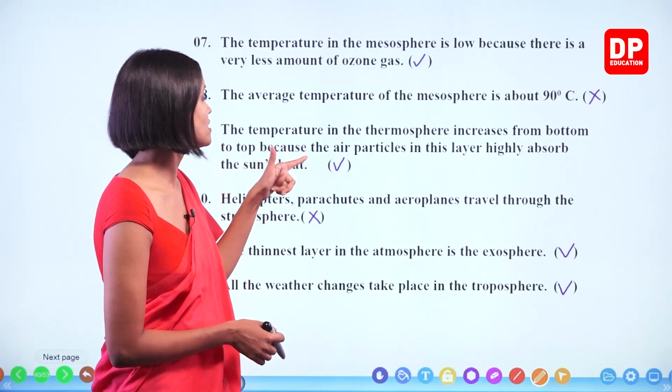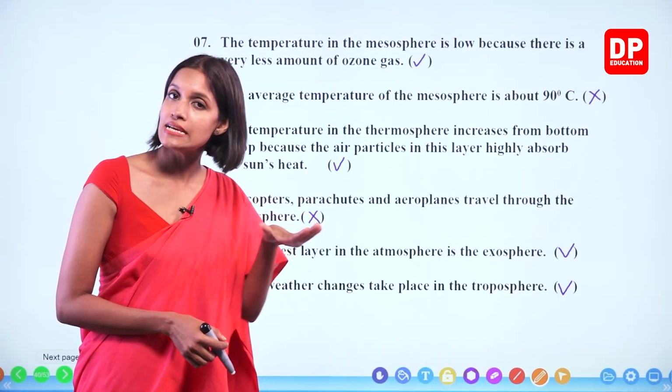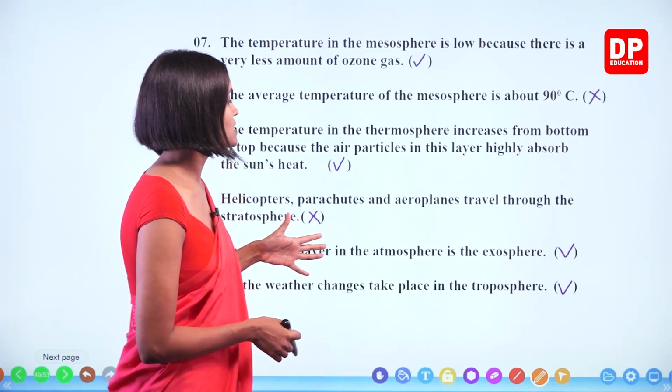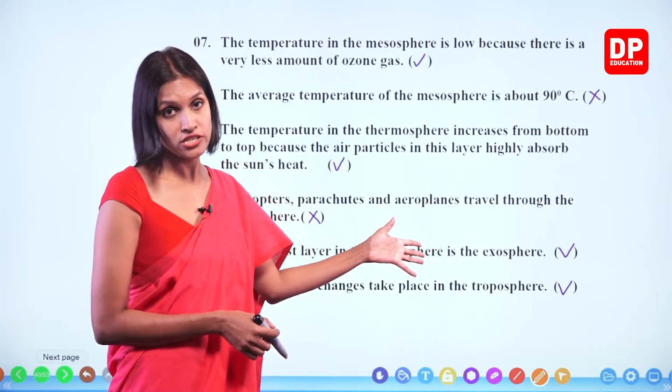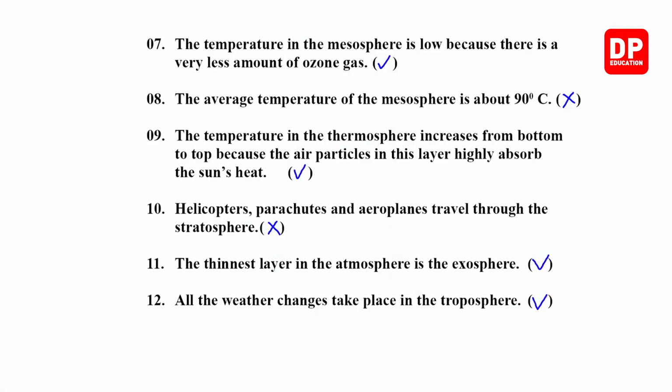Helicopters, parachutes, and aeroplanes travel through the stratosphere. No, they travel through the troposphere, the lowest layer. The thinnest layer in the atmosphere is the exosphere. That's correct. All the weather changes take place in the troposphere. That's also correct. We'll move on to the next.